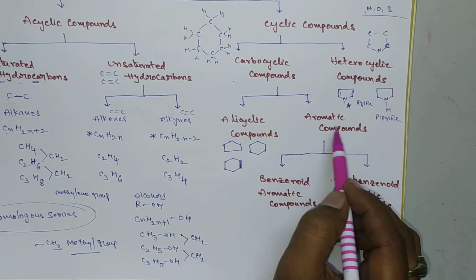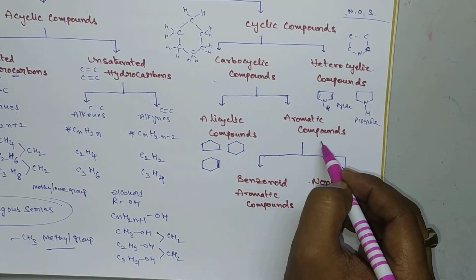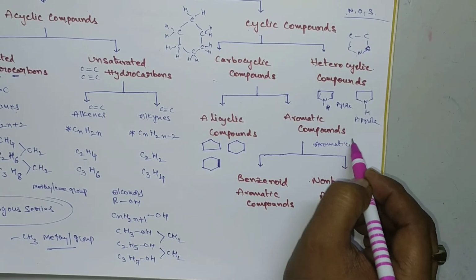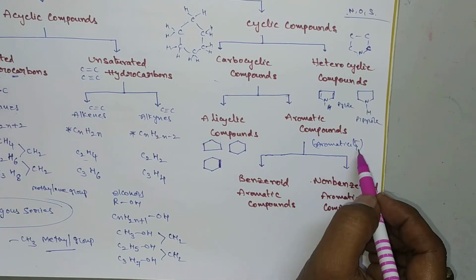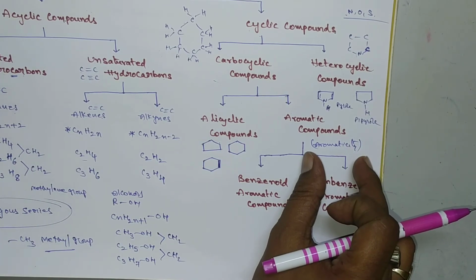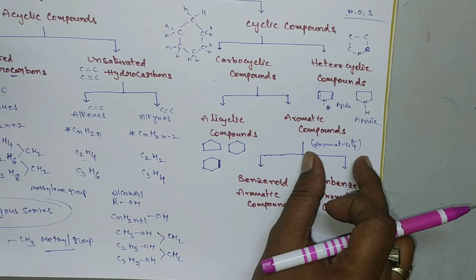And next, aromatic compounds. Aromatic compounds exhibit a special property called aromaticity. The compounds which exhibit the property of aromaticity are called aromatic compounds. This special property can explain all the properties of benzene. Let us discuss aromaticity in the next video.